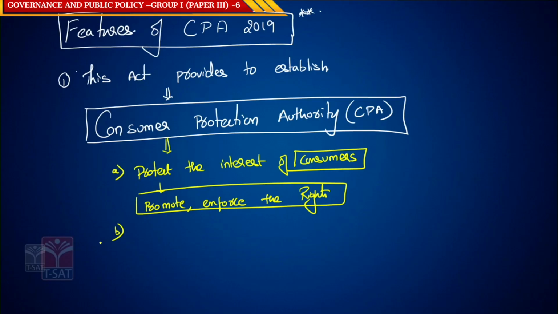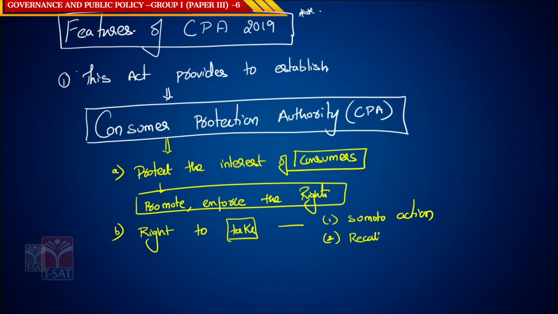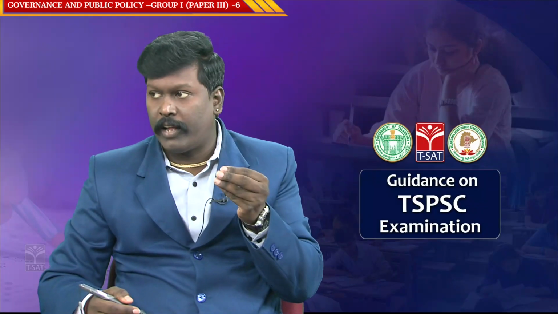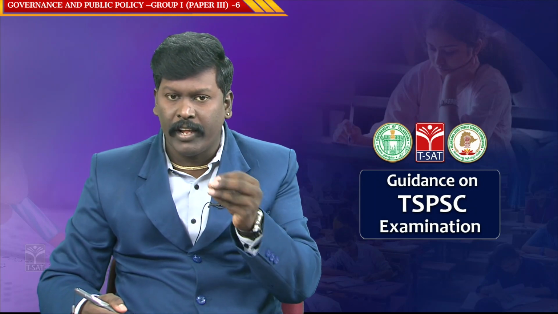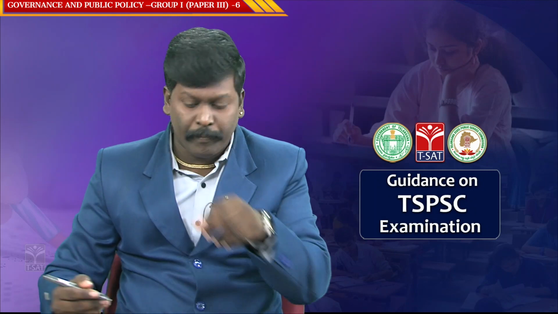What is the next role? It has a right to take, very important, suo motu action against any consumer protection problems. It has all the rights to, very important, recall the product. It has rights to recall the product. See, when there is a damaged good, when there is any problem related to any goods, it has a right to recall the product.